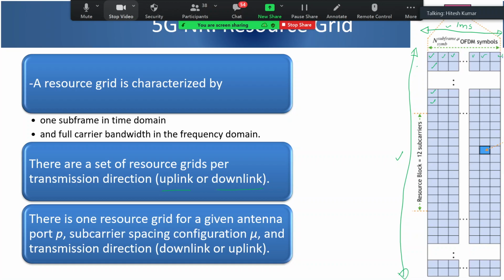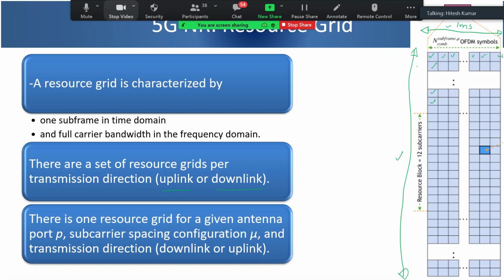Here, the characteristics of this resource grid should be different for different numerology values. Yeah, so the resource grid remains the same. Numerology changes. Numerology means the radio changes, right? How you receive or how you decode the signal changes a bit. Otherwise, the grid is the same. The grid is not different, but it's a separate grid for each numerology.